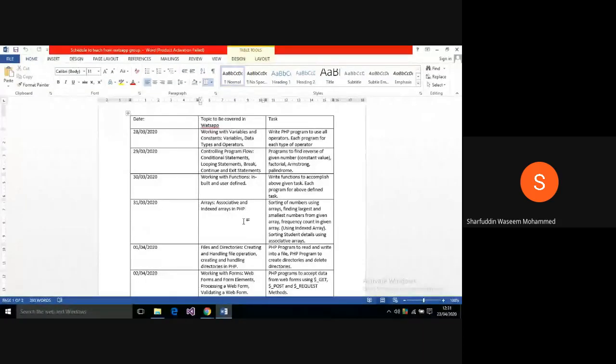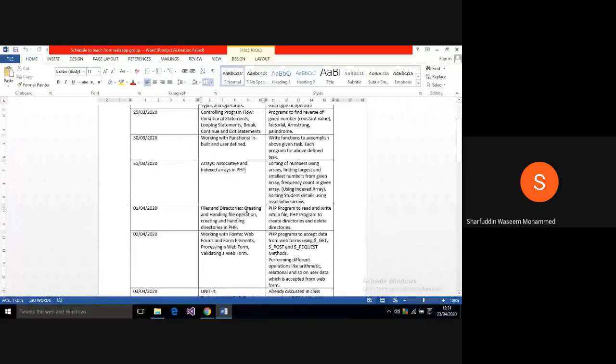Then again, I have taken an elaborate session on creating and handling of files, and file operations, that is opening, reading, writing and closing of a file. Then handling of directories. In this we have opening a directory and reading the files from the directory, like we have seen reading files such as images from your folder and displaying all the images on your output screen. All those things come under files and directories.